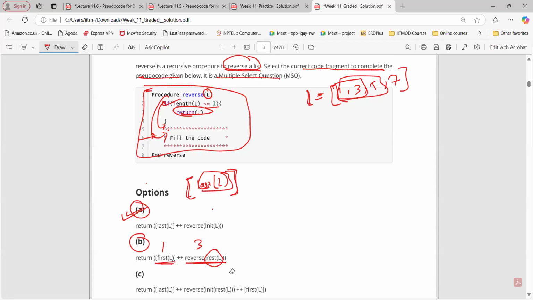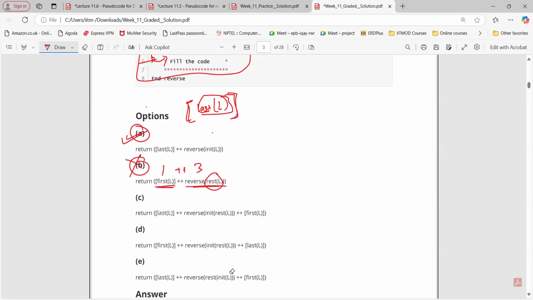No, sir. So in this way, we are going to get the same list, not the reverse of that. So we are not going to get the reverse list, so B is not correct. What about C? Right answer.